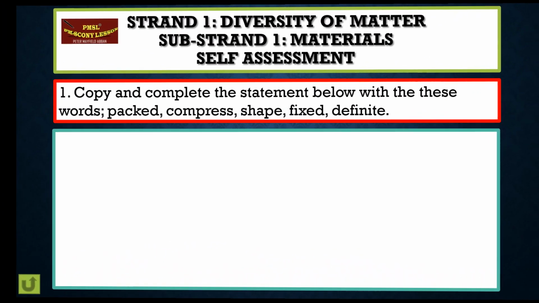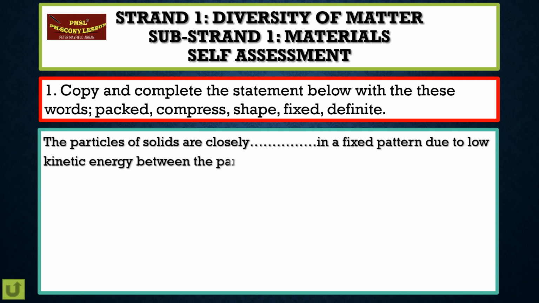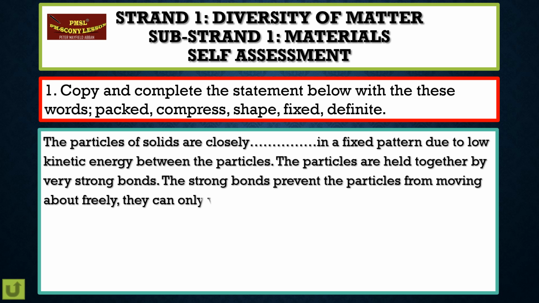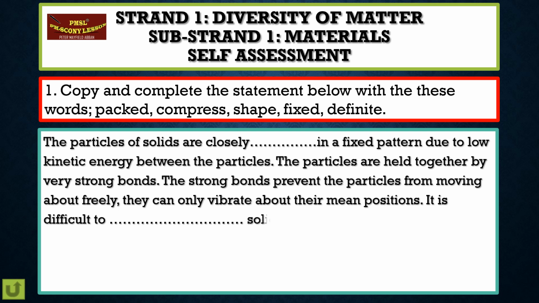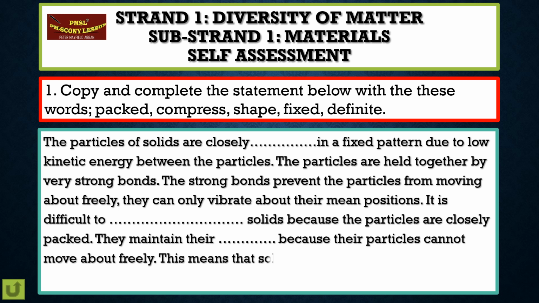The particles of solids are closely packed in a fixed pattern due to low kinetic energy between the particles. The particles are held together by very strong bonds. The strong bonds prevent the particles from moving about freely. They can only vibrate about their mean positions. It is difficult to compress solids because the particles are closely packed. They maintain their shape because their particles cannot move about freely. This means that solids have definite shape and volume.